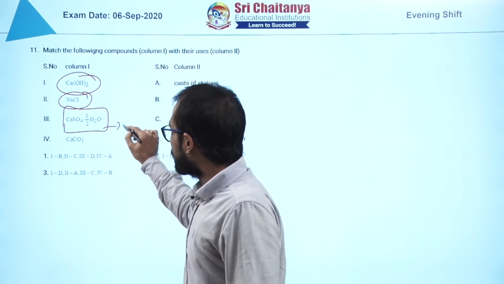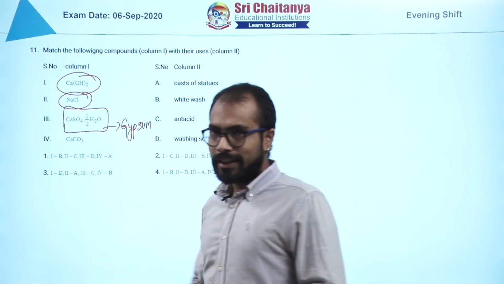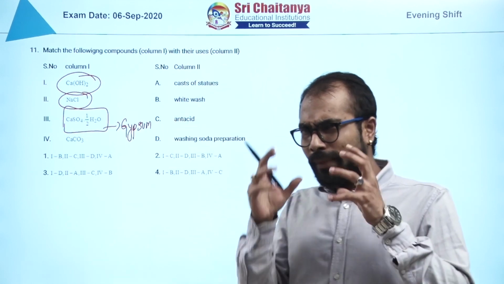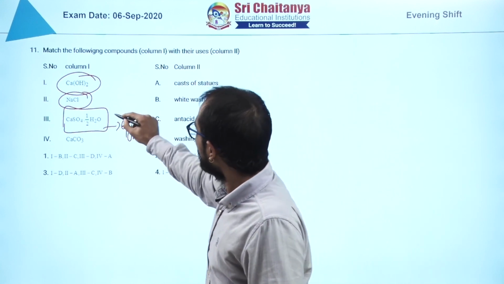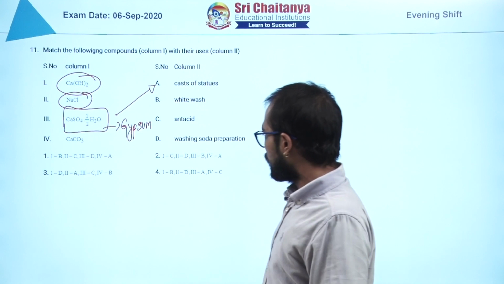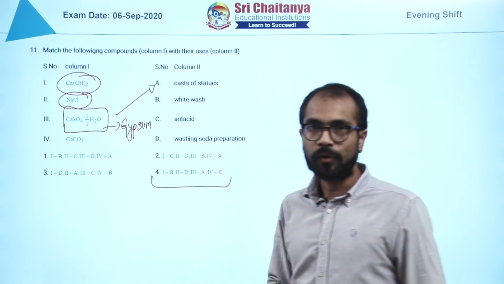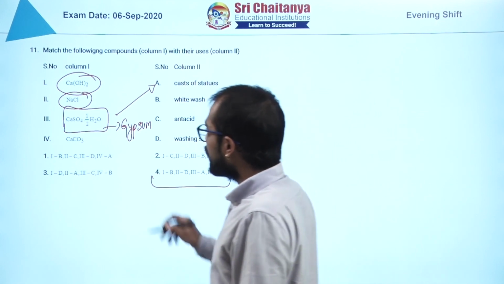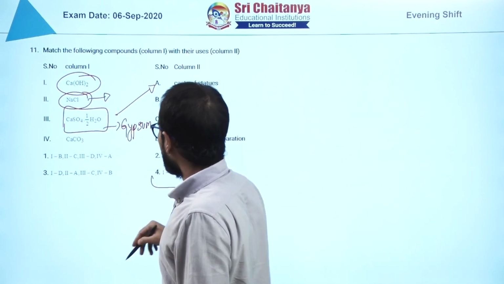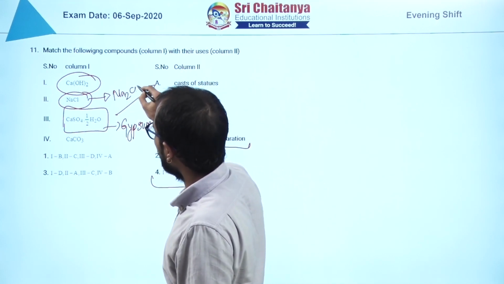This is nothing but gypsum. So you can make a calculated guess that it is used in statues. So 3 should match with A. Yes, we got our answer. But still we will see the others also. NaCl is used in the preparation of washing soda, the Solvay process, Na2CO3.